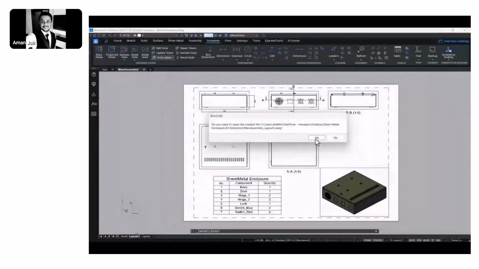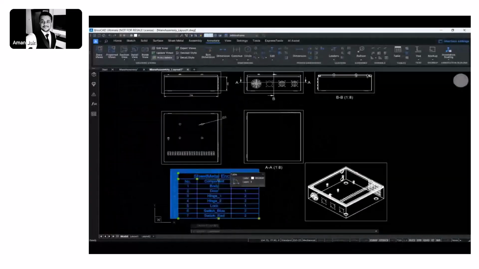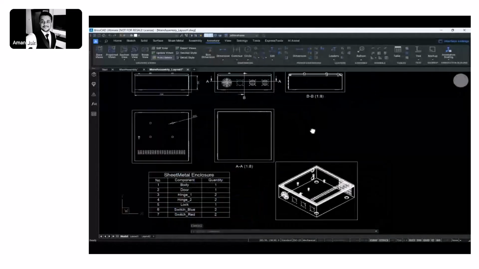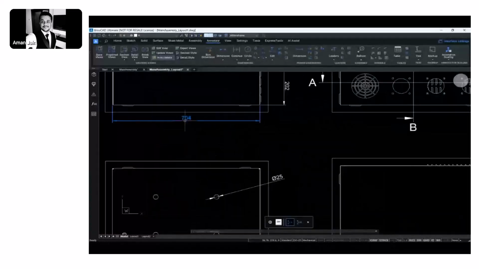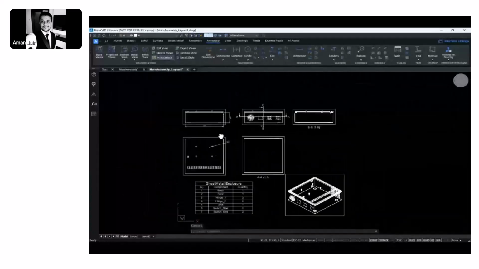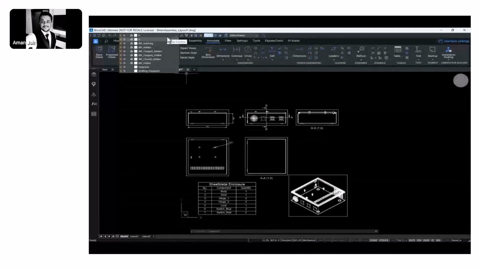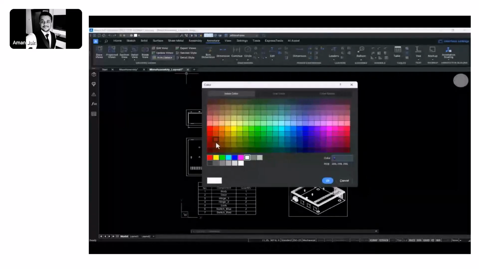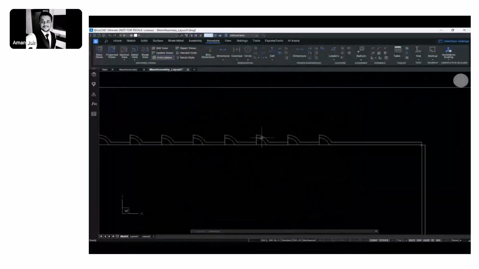Right, and once we do this, we can simply open it and just see that the intelligence is still there. A table remains a table, a dimension remains a dimension, right? All the layers have been brought in as well. So let's say if I want to dimension or redimension it, it still has the intelligence within the drawings even after we export it into a 2D CAD environment. If we want to change the layer color of the hatches that we have in place, you can simply do that as well, very easily.